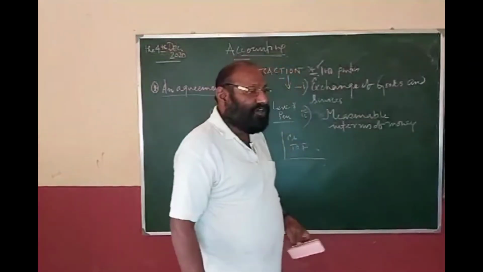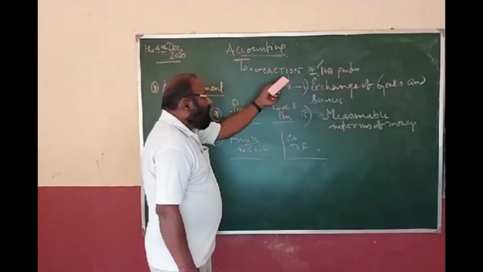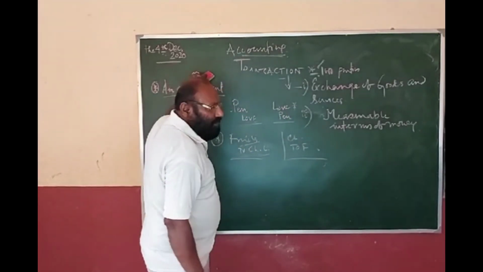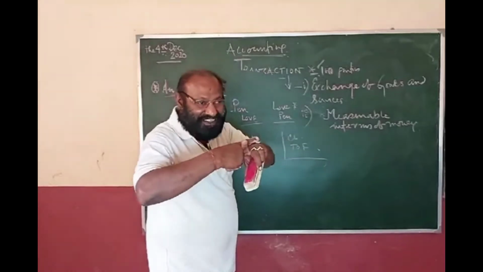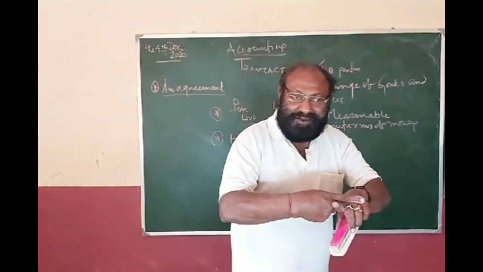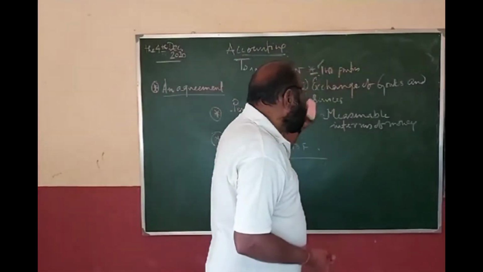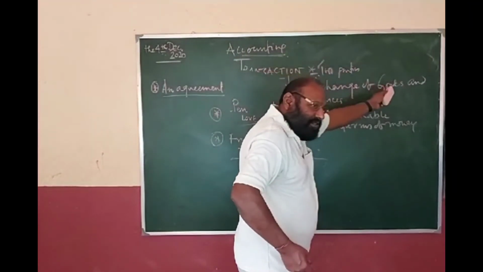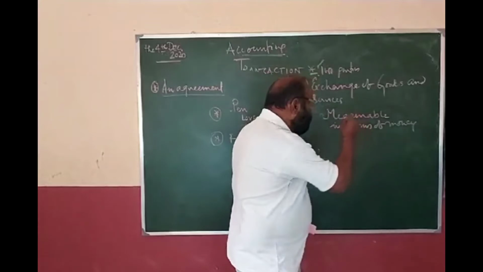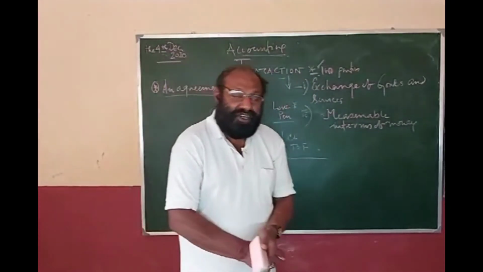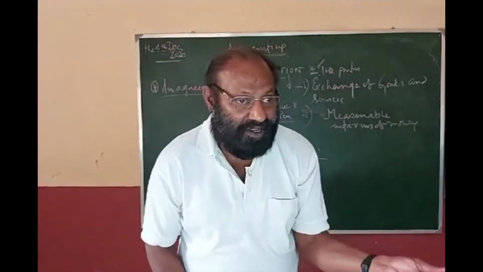The first feature of transaction, initially, we should consider a transaction is an agreement between the two parties. And this agreement is concerned with exchanging goods and services. And these goods and services which are being exchanged must be measurable in terms of money.